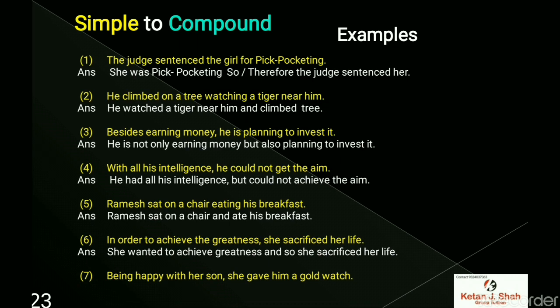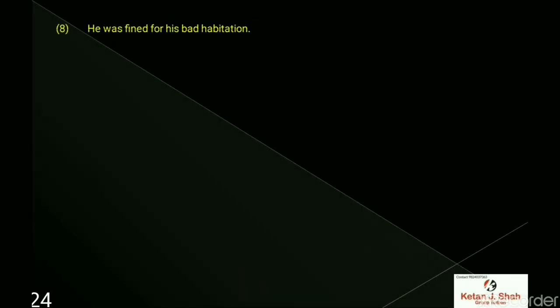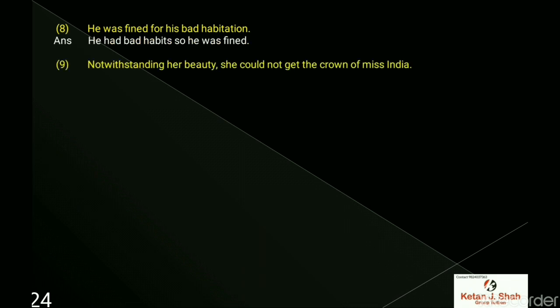Being happy with her son, she gave him a gold ring. She was happy with her son, so she gave him a gold ring. So and therefore are mostly used in the reasonable sentences. Like we can say, she was happy with her son, so she gave him a gold watch. He was fined for his bad habits. He had bad habits, so he was fined.